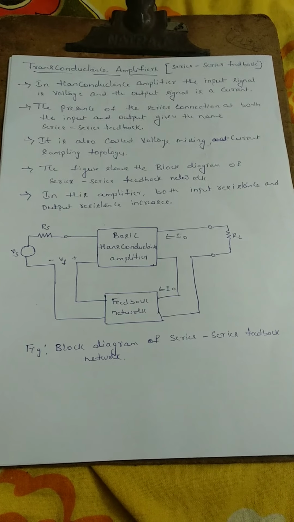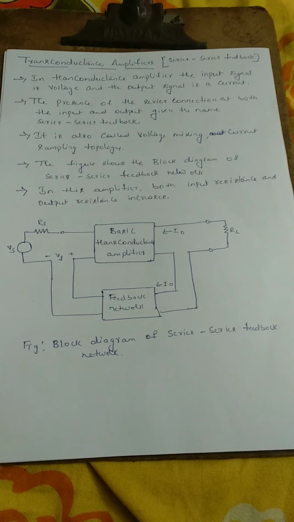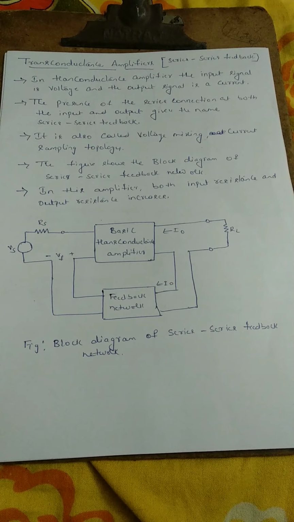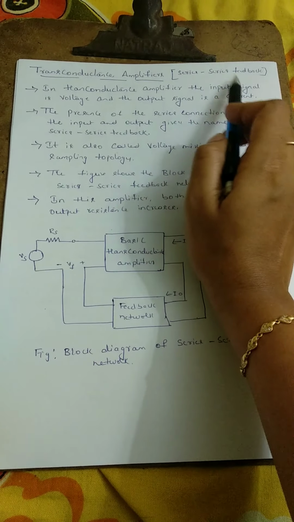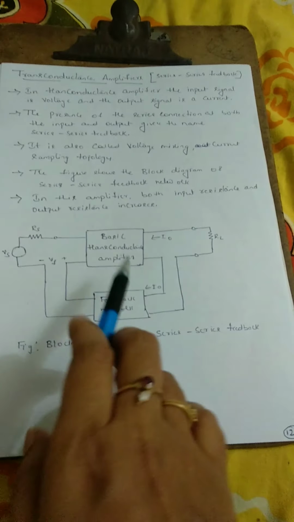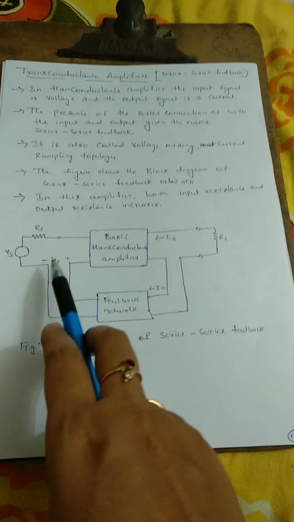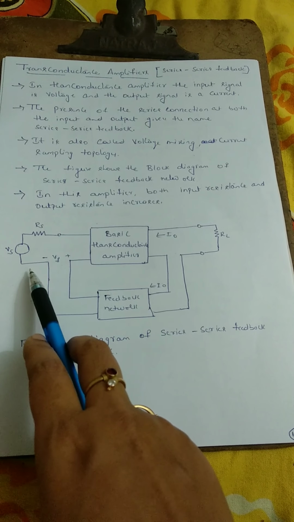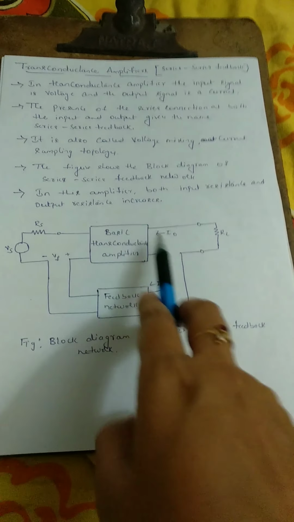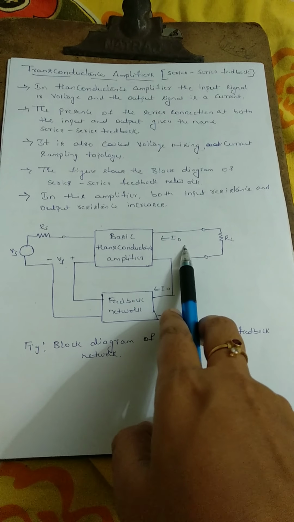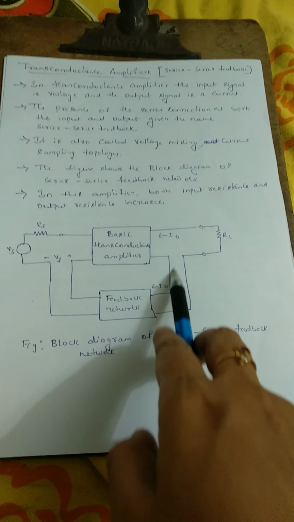Whereas in the transconductance amplifier, the input signal is voltage and the output signal is current. So this is a combination of both voltage and current. It is also called series feedback because, as I've already told, at the input, the mixing of the input signal and the feedback signal happens with a series connection, and at the output side the output signal is connected in series with